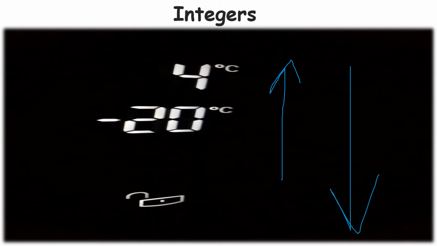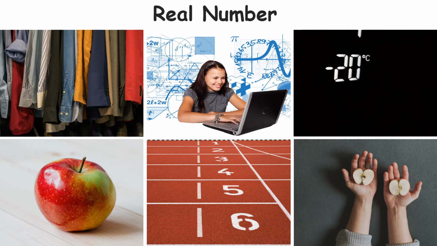I hope everyone is clear till now with natural, whole and integers. Let's move further. Real number. The types we have studied yet, like natural, whole, integers, come under real numbers. There are some other types also, we'll discuss in next videos.